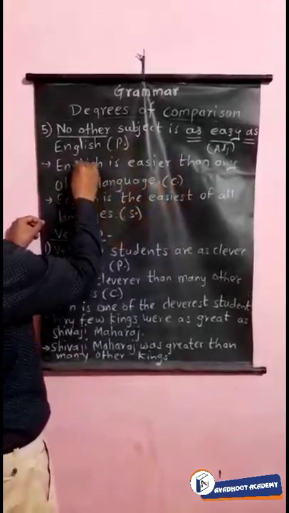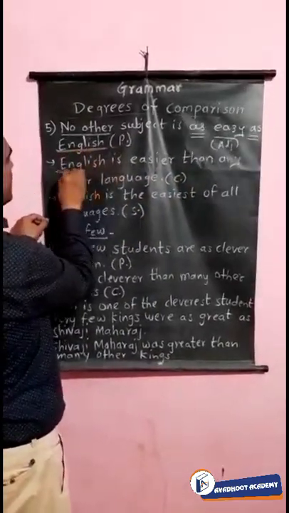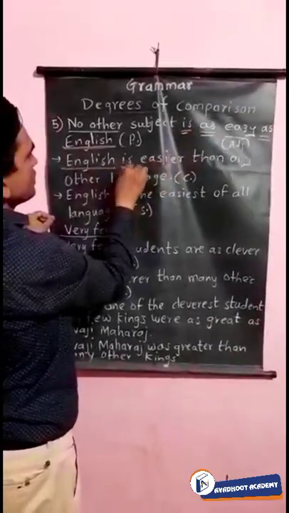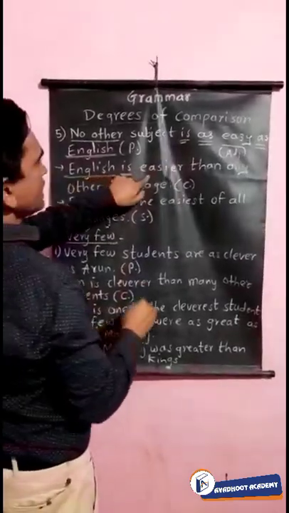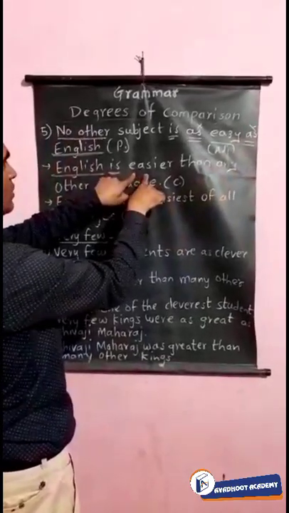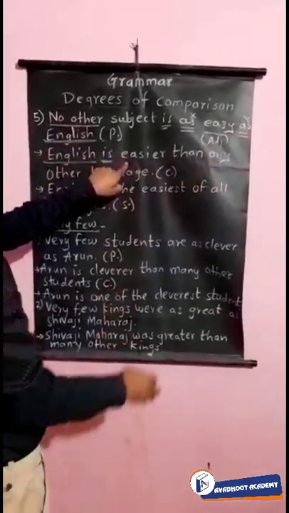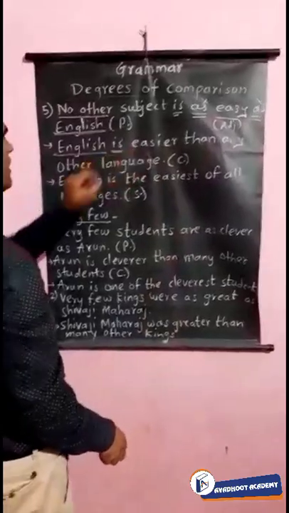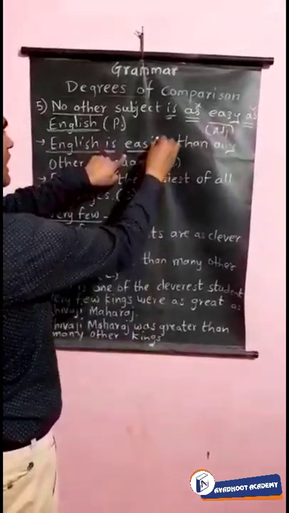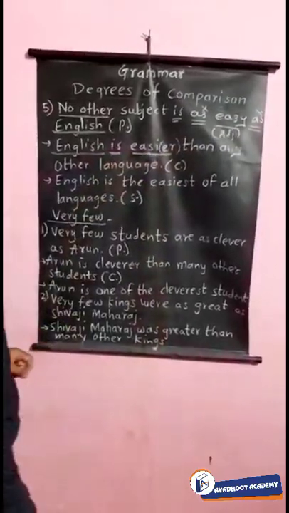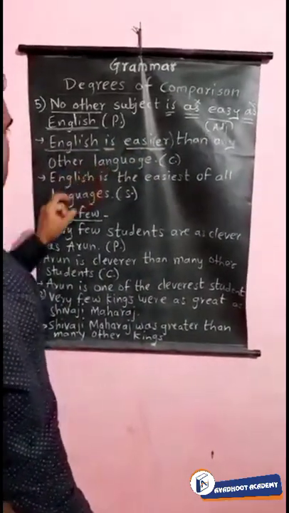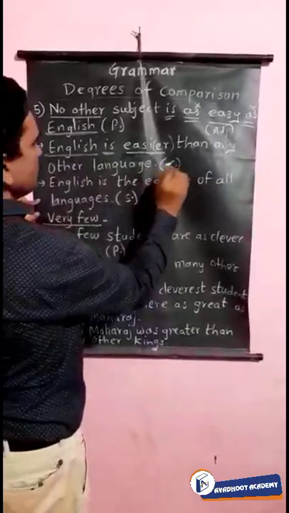What is the change? You see, the last word we have to take first, that is English. After that, the verb is. We have to take "is" here as it is. After that, we have to remove the word "as" because it is a comparative. In comparative, "as" will not come. This is a phrase, and it will not come in the comparative. So the word easy will change into easier. "Er" will join the word. So: English is easier than any other language. Now this sentence has become comparative.